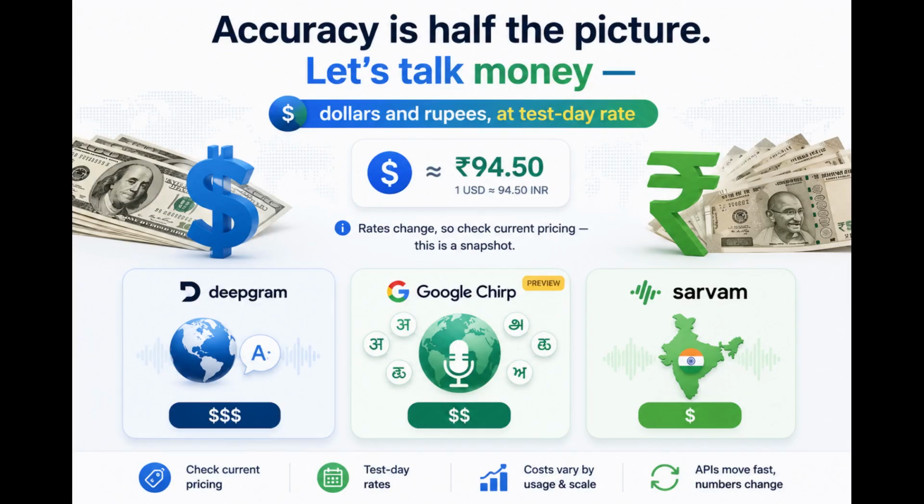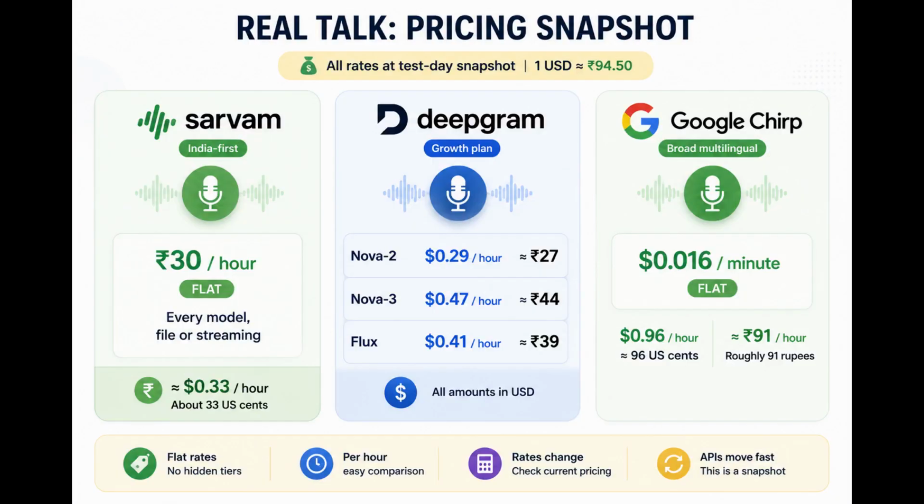Accuracy is half the picture. Let's talk money. Dollars and rupees. At test day rate, $1 is about 94.5 rupees. Rates change, so check current pricing. This is a snapshot. Sarvam, 30 rupees an hour, flat. Every model, file or streaming.